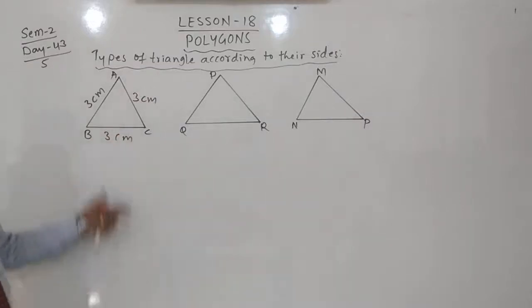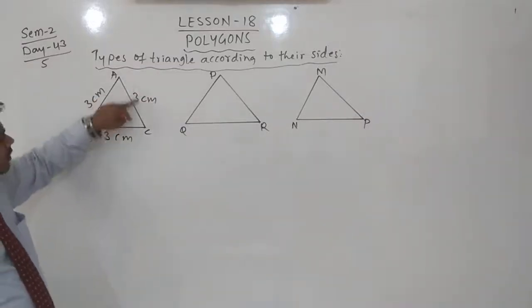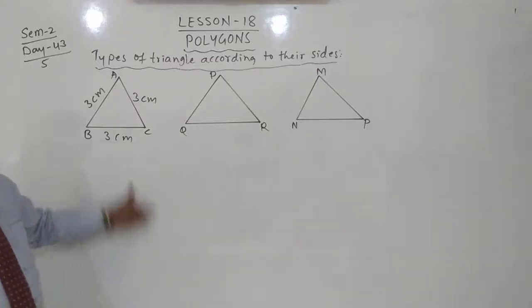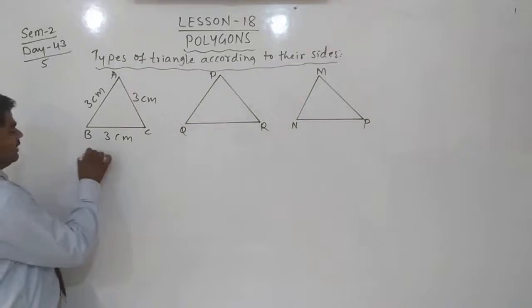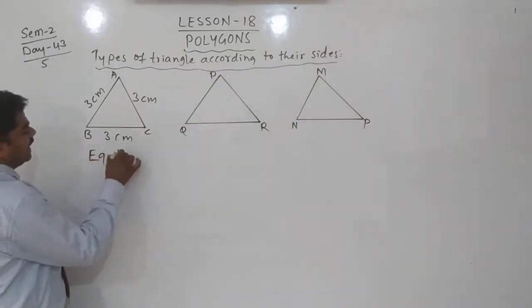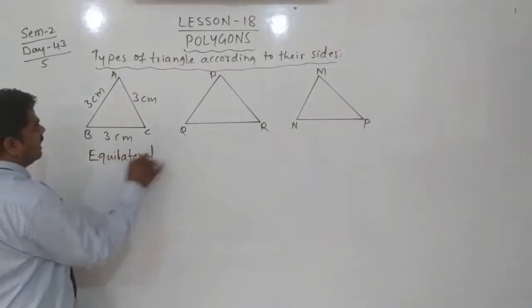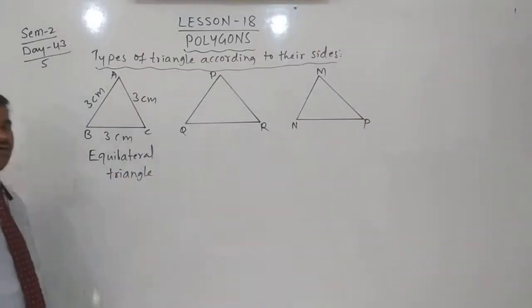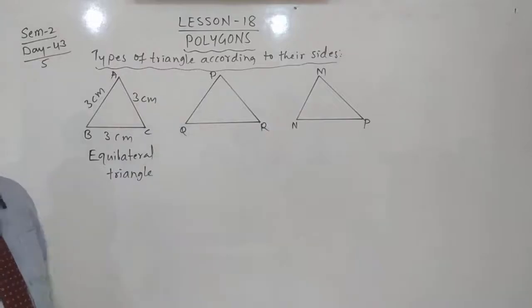Yes, we learned in the previous standard. Then, if all sides of a triangle are same in length, then we can call it an equilateral triangle. Yes, a triangle with all sides same in length.